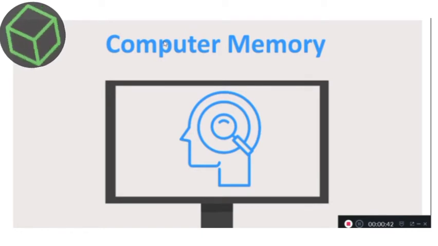The computer also uses both short-term memory and long-term memory to store data or information. However, we tend to forget things with time, but a computer can retain the stored data for years. The data can be retrieved from the computer's memory when needed.